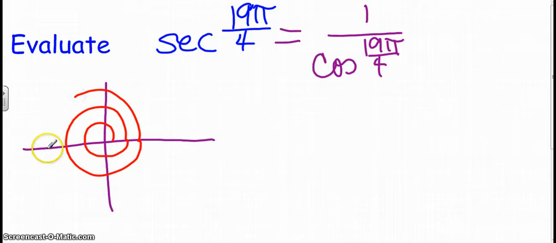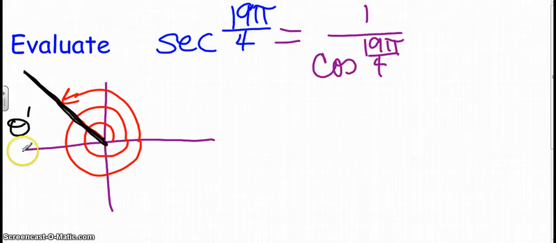If I keep going all the way over to here, I get 20 pi over 4, so I want to stop right here. There's my 19 pi over 4. My terminal side is right here. And this is my reference angle, which is going to be pi over 4. So pi over 4 is my reference angle.